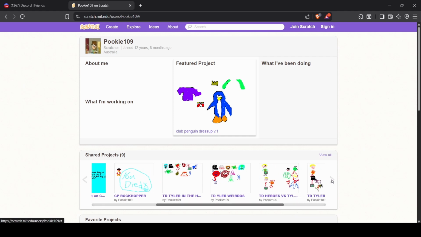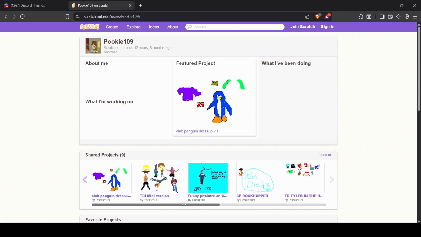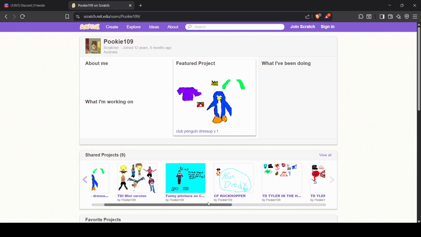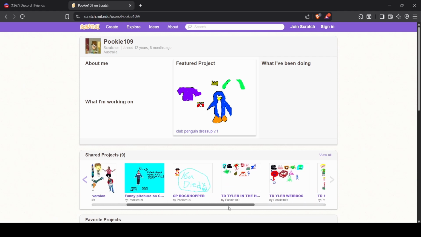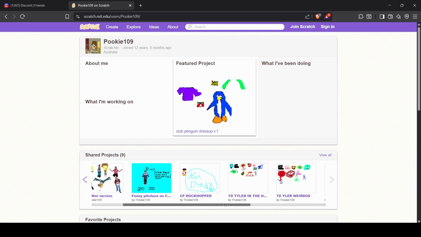All these games here that you can see are older Scratch games which I made, and I will go over a bunch of them today and give some context as to what they are and why they exist. And in case you're wondering when my next tutorial will be, don't worry, I will get back to making some Godot tutorials soon.